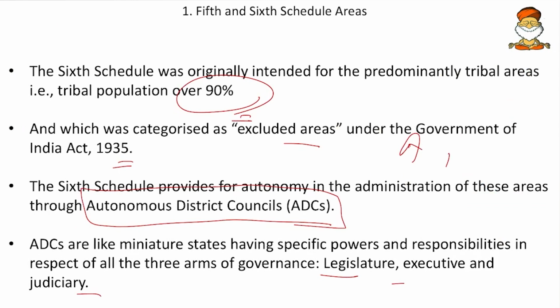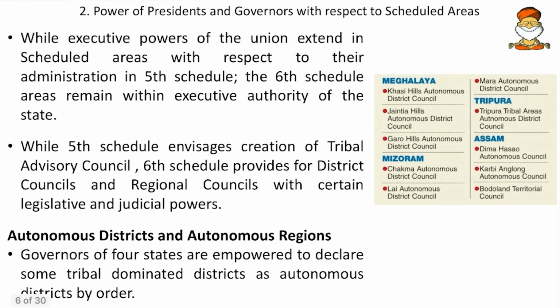And we also know that Assam, Tripura, Meghalaya and Mizoram are the 4 6th scheduled areas. Now the power of president and the governors with respect to the scheduled areas. While the executive powers of the union extend in the scheduled areas with respect to their administration in the 5th schedule, the 6th scheduled areas remain within the executive authority of the state. So here remember that centralization. For the 6th schedule, the state is catering to most of the things.